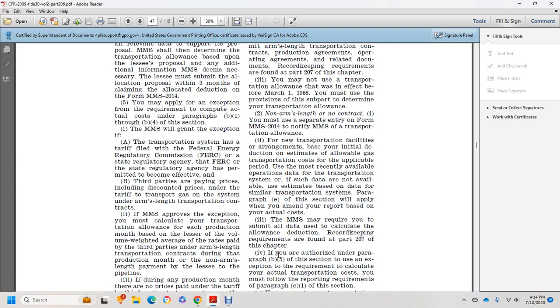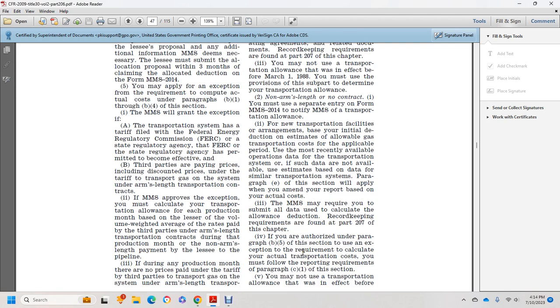3. The Minerals Management Service may require you to submit all data for the calculated allowance with the deduction. Record keeping requirements are found in part 207 of this chapter. 4. If authorized by paragraph B5 of this section, except for the exemption from the requirement to calculate the actual transportation cost, you must file with the reporting requirements of paragraph C1 of this section. 5.